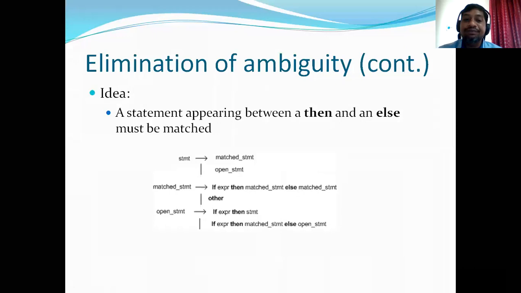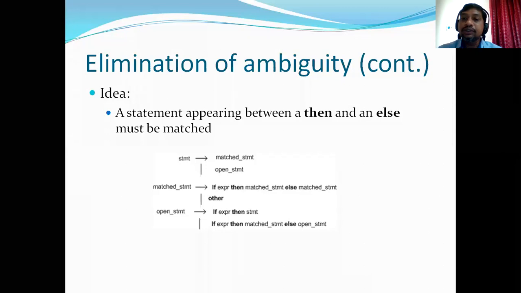So if you look at the previous version of the dangling else grammar, it may produce more thens followed by fewer elses, or fewer thens followed by more elses. Okay, that should not happen. How to rectify that? For that, what we are doing here is rewriting the grammar in such a way that it will eliminate the ambiguity. Okay, so this is how we are doing that. It's pretty simple.